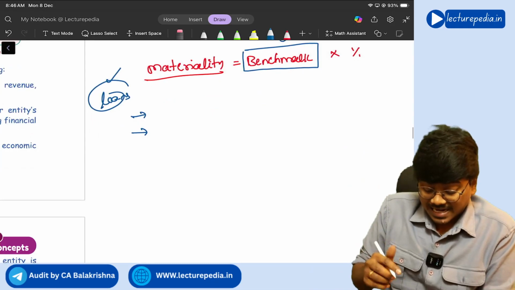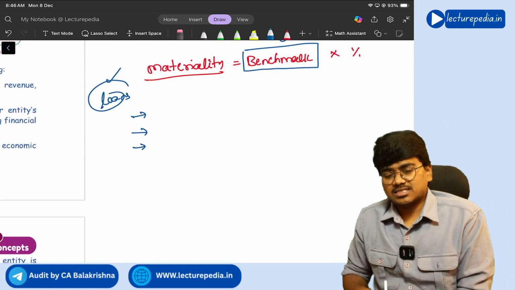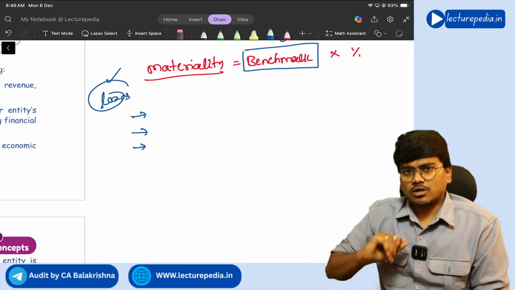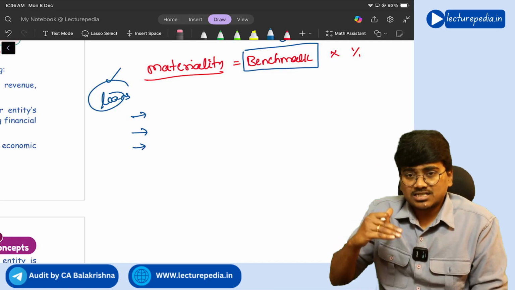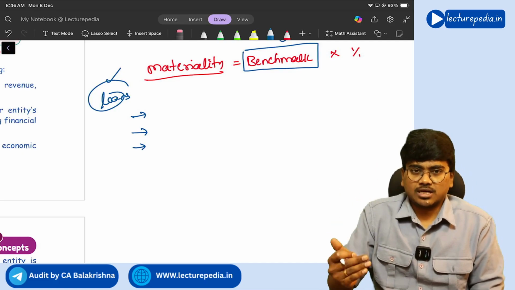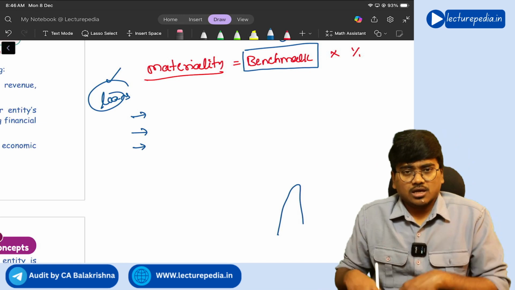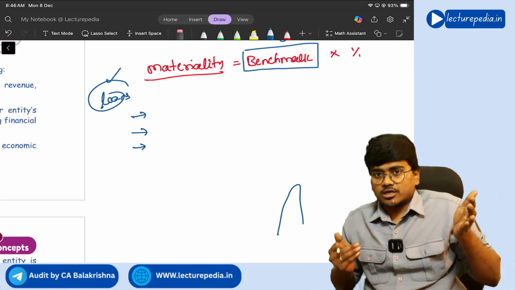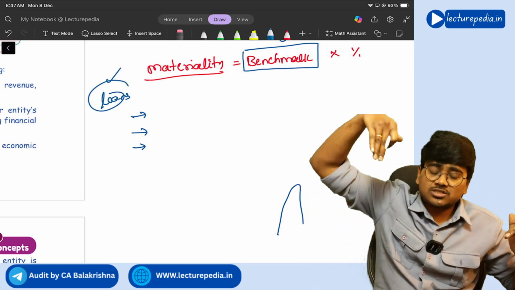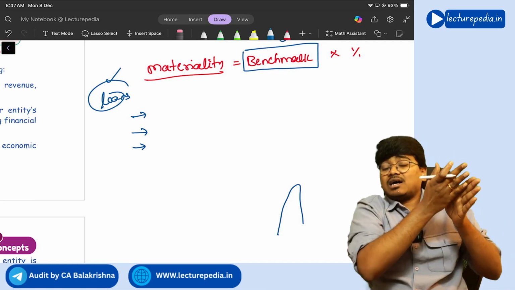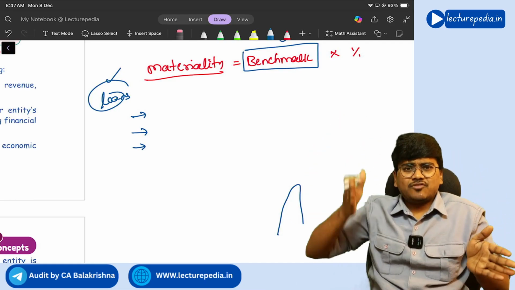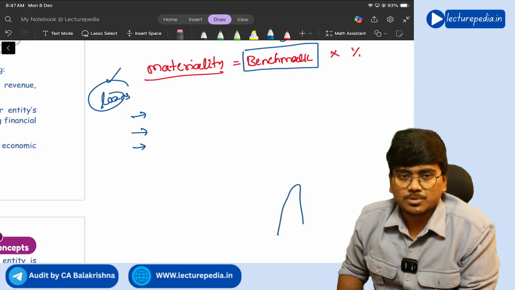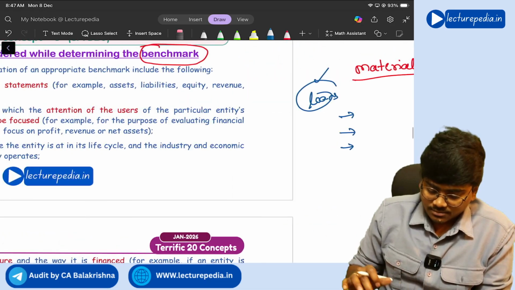more. Okay. Next, the benchmark that you select should not be volatile. Okay, a highly volatile element you should not select as benchmark. You should select a non-volatile item as benchmark. Volatile means highly fluctuating. Okay, let's say sales of the entity in 1 year is 1 crore, in the next year it has fallen to 10 lakhs, in the next year it has gone to 20 crores. If the item is highly volatile, highly fluctuating, you should not select such an item as benchmark. Understanding? So like this, some factors are there.